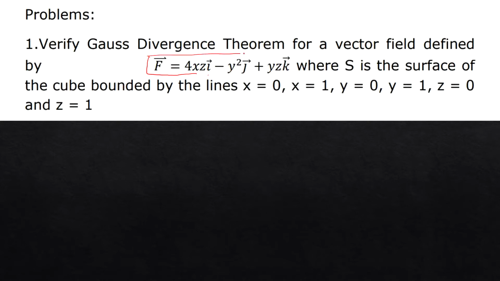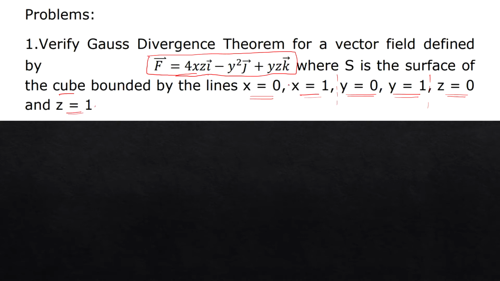I am highlighting the question particularly. f bar is equal to 4xz i bar minus y square j bar plus yz k bar, where S is the surface of the cube bounded by the planes x is equal to 0, x is equal to 1, and y is equal to 0, y is equal to 1, and z is equal to 0 and z is equal to 1.